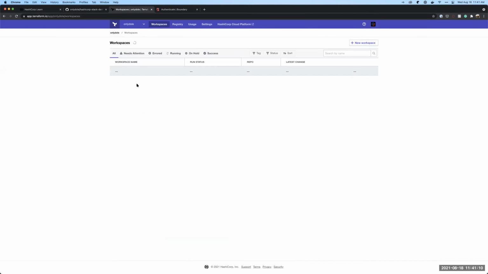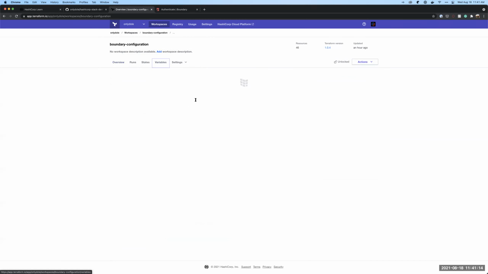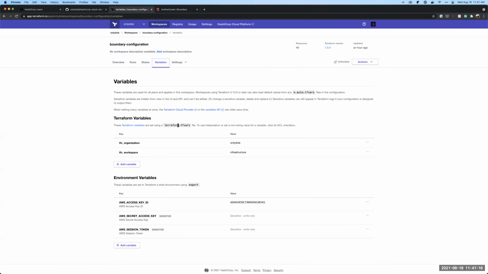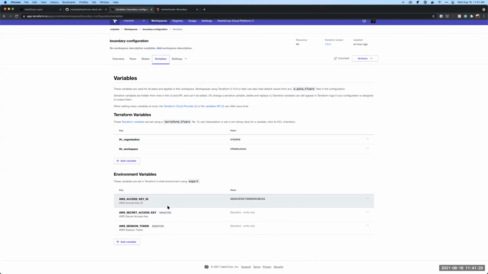Moving on to Boundary really quick. I'll go through the code itself and talk to that shortly, but all that we're setting in here is just setting the AWS credentials as well so that we can actually interact and access the Boundary control plane. And then I'm just passing the Terraform Cloud organization and workspace so that I can actually pull the state out of that within Terraform Cloud.